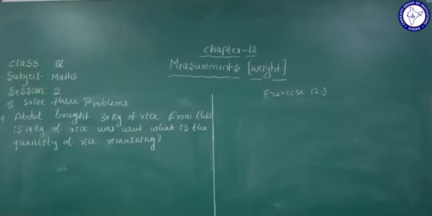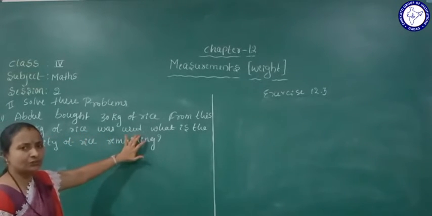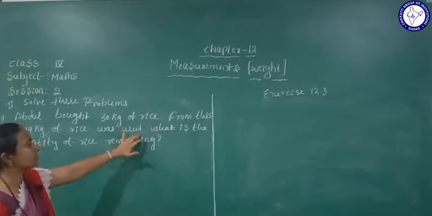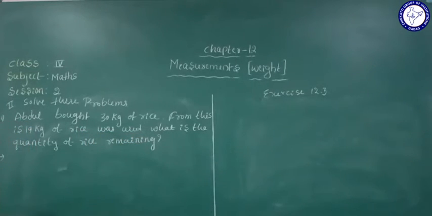Yes, what will we do here now? First we'll write here, Abdul bought how much kg of rice? 30 kg of rice. From this, 19 kg of rice was used. Okay, they used 19 kg of rice. So what is the total quantity of rice remaining? How much rice is remaining?